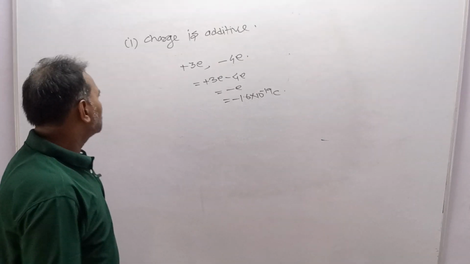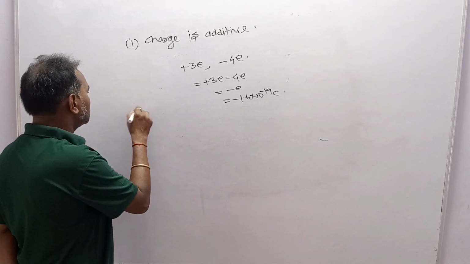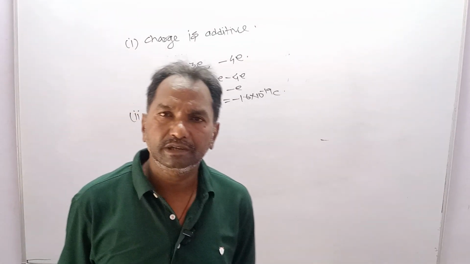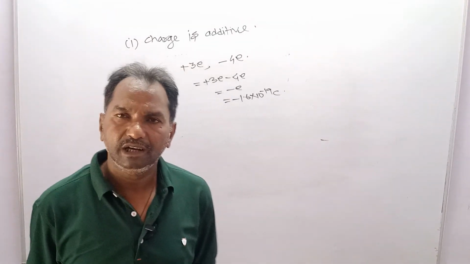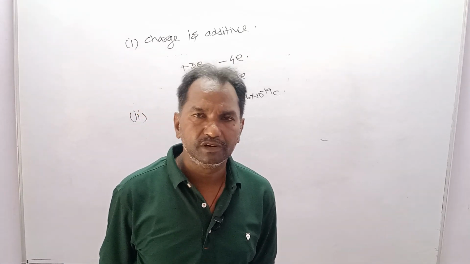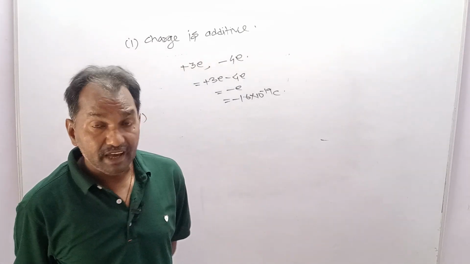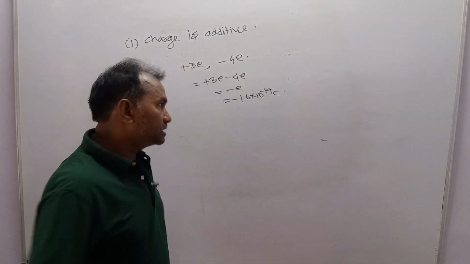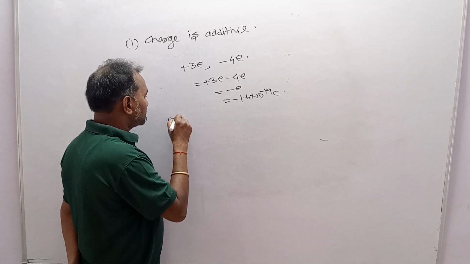The second very important property is conservation of charge. Charge is conserved, meaning it can neither be created nor be destroyed.